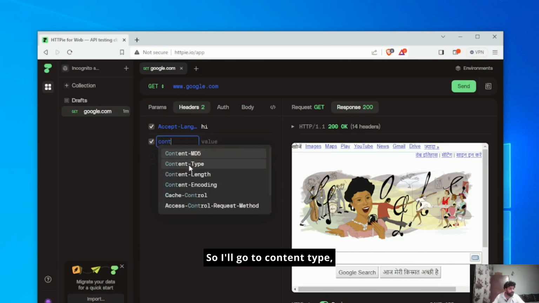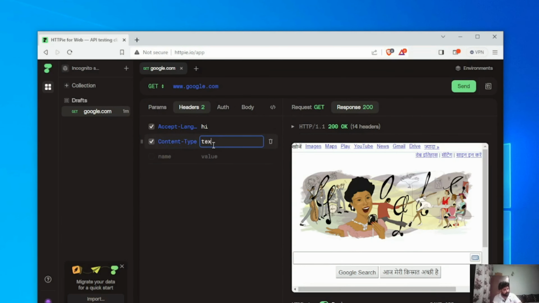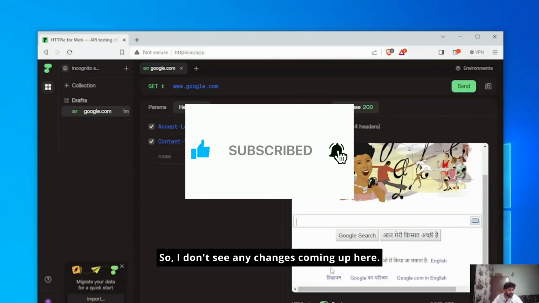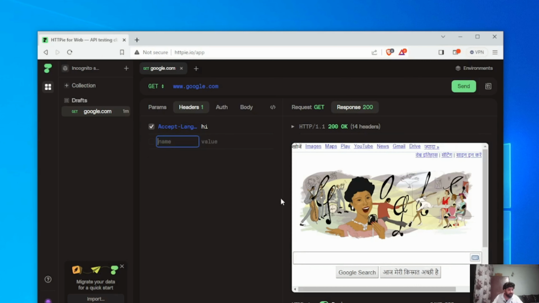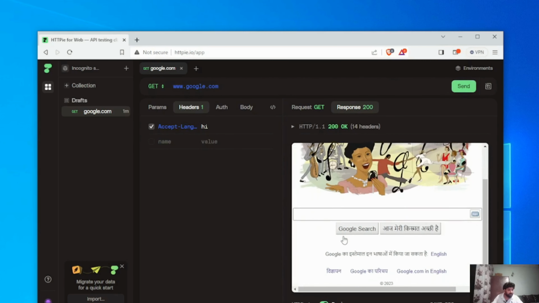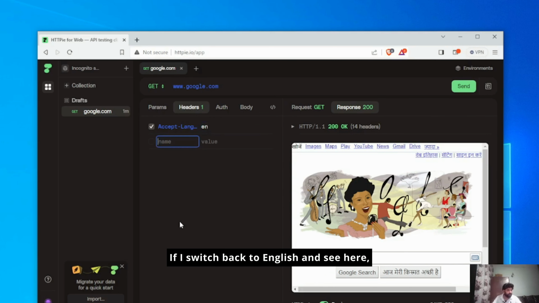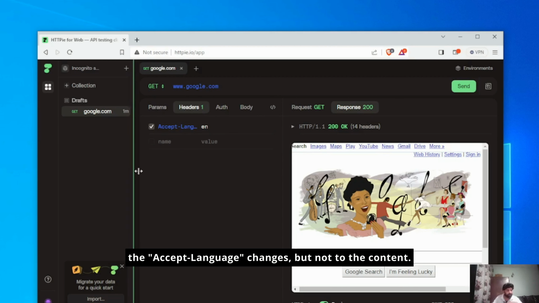Now, what if I try to change the content type also? I'll go to Content-Type and try to get the CSS file here, so I'll write text/css. Now I'll press send and we will see whether the server accepted it or not. I don't see any changes coming up here. Even if I delete this request and go back, I don't see any changes. If I switch back to English and see here, it has actually responded only to the Accept-Language changes but not to the content.